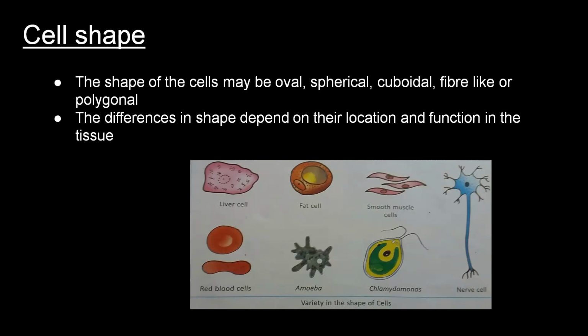For example, a nerve cell has to transmit impulses to organs located in different parts of the body. Hence, they have a long fiber-like structure, as you can see in the picture. The nerve cell has a long fiber-like structure and it is about 1 meter.